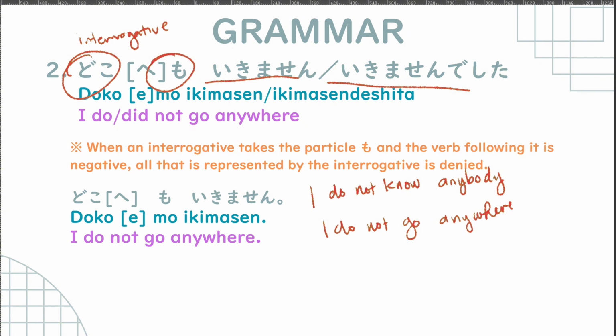So again, this is like both negative. So this is non-past negative and past negative.